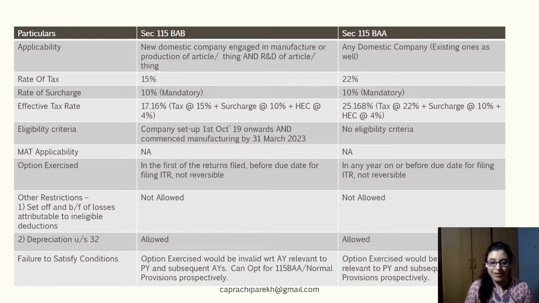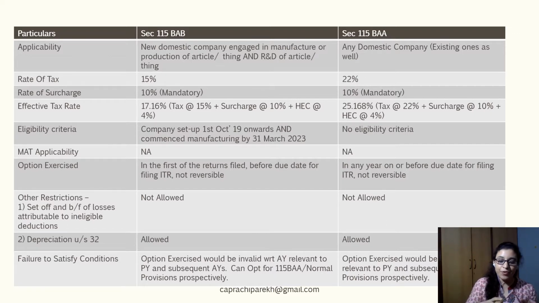The period which is specified for the purpose of this section is from 1st of October 2019 to the 31st of March 2023. The provisions related to minimum alternate tax are not applicable in the context of these companies. For a company which decides to opt in for the scheme specified under section 115BAB, there is a slight departure. It has to choose this option in the first return of income